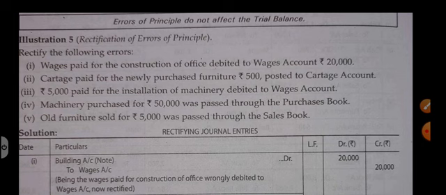That means even if the trial balance is agreeing on both sides, it does not mean that the accounts are fully correct. There are chances that there are many errors that are not reflected by an agreeing trial balance. Errors of principle are one among those errors which do not affect the agreement of a trial balance.